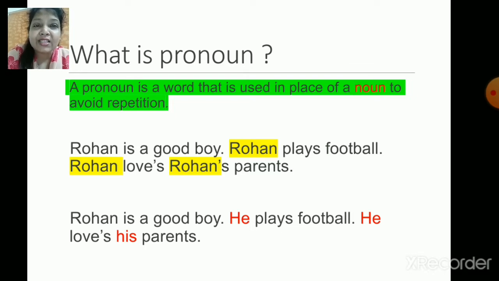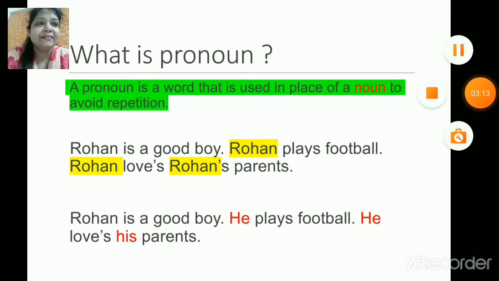So now children, what is the correct English? Yes, it says Rohan is a good boy. He plays football. He loves his parents. That's right. So yes, this is the perfect one. Now children, we are here to understand, learn and do a lot of activities based on pronouns today. I hope you are ready with your pen, book and your English grammar book. So let us start with the kinds of pronoun.